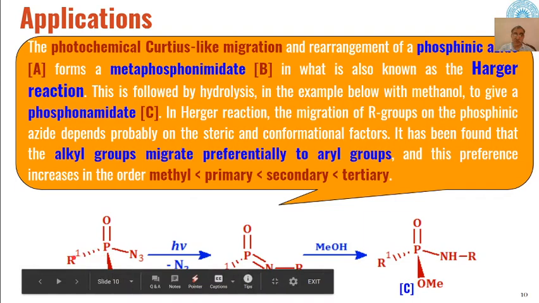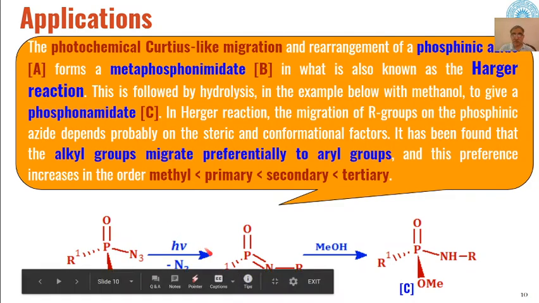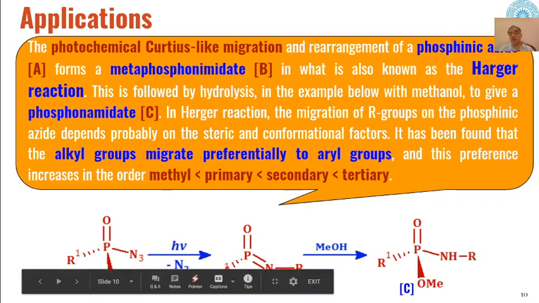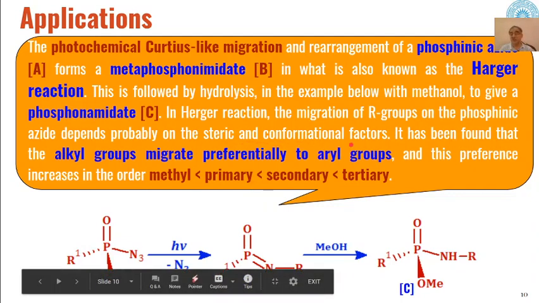And you can see over here that in case of Hurger reaction there are two different R groups which are present, R and R1. So when the intermediate metaphosphonimidate is formed, then one of the R groups migrates to the nitrogen. The migration of this R group depends mainly on steric and conformation factors.